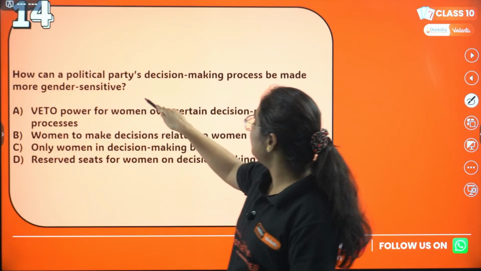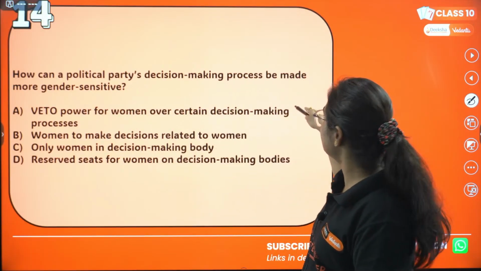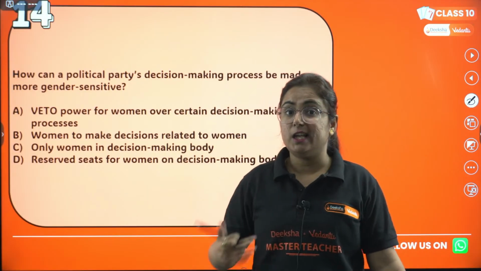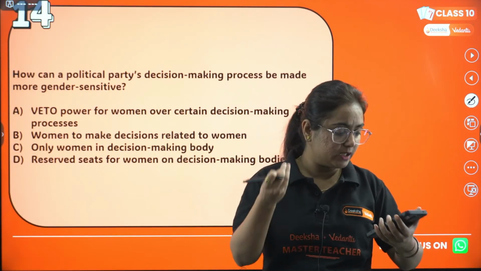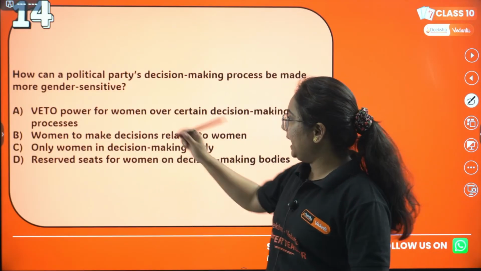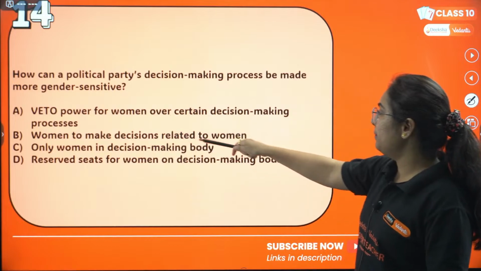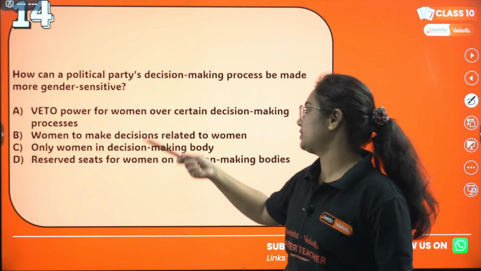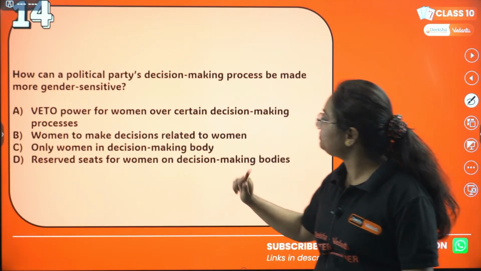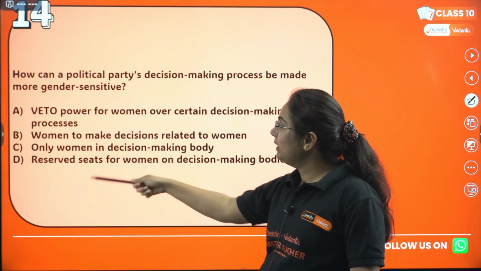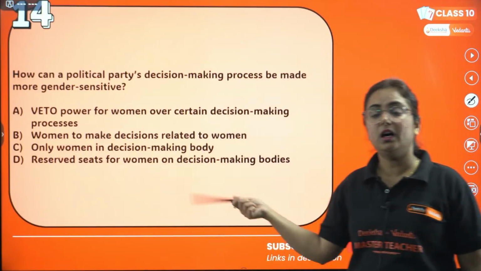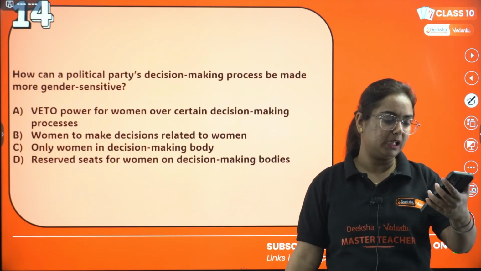Moving to the next one, that's the 14th. How can a political party's decision-making process be made more gender sensitive? Now, it's asking for more gender sensitive, which is not present in our political structure. A. Veto power for women over certain decision-making processes. B. Women to make decisions related to women. C. Only women in decision-making bodies. Or D. Reserved seats for women on decision-making bodies.